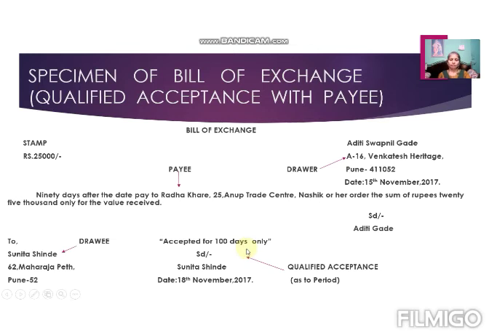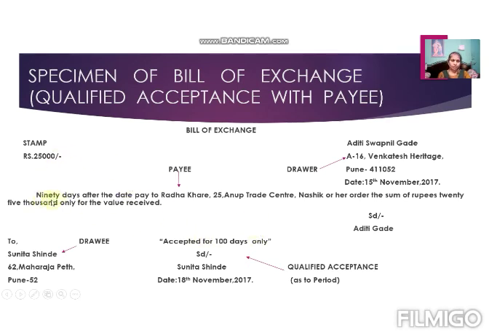This is only one example I am taking, just to explain the difference. I kept the drawer, drawee, pay and amount the same and all other things the same, because I want to show you only the changes or differences between the different types of acceptances. But in the question you have to make changes accordingly, like a fill-in-the-blanks type. If the period is 30 days, then write here 30 days. Otherwise, you can understand that.